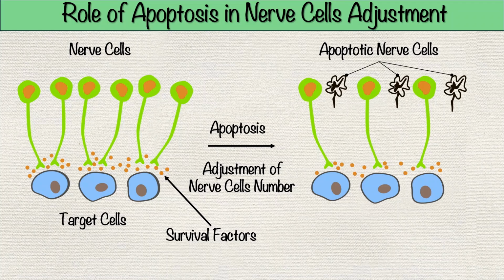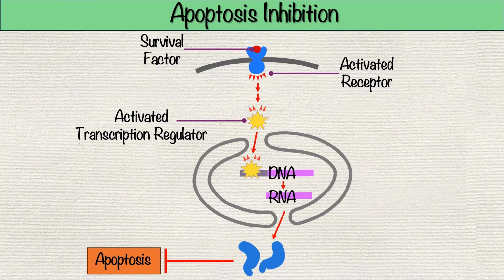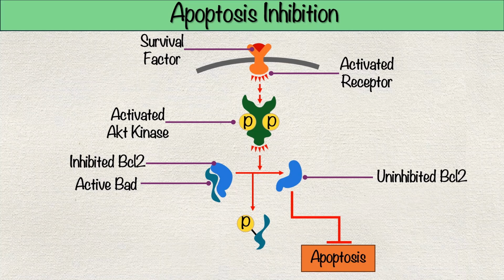Survival factors typically operate by binding to cell surface receptors, activating intracellular signaling pathways that suppress the apoptotic program. Survival factors achieve this suppression through several mechanisms. 1. Stimulating the production of anti-apoptotic proteins. For example, survival factors can promote the synthesis of BCL2 or BCL-XL, members of the anti-apoptotic BCL2 protein family. 2. Inhibiting pro-apoptotic BH3-only proteins. Survival factors can inhibit proteins like BAD, which promote apoptosis.